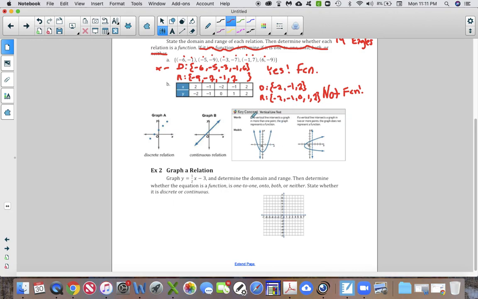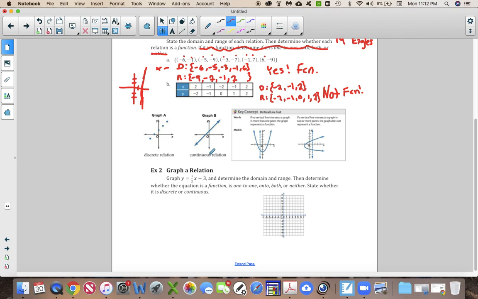So if I think about what part B would look like if I graph it briefly, two of them that repeat, I had the coordinates (2, -2) and (2, 2). Well, (2, -2) would be right here, and (2, 2) would be here, right? If I do a vertical line, it's going to touch at 2 places. So that is bad, which is just re-emphasizing that part B is not a function. It doesn't pass the vertical line test if I think about the graph of it, because it's touching at more than one place.